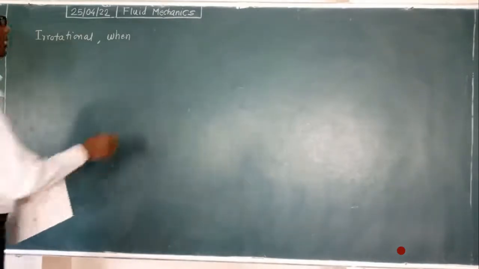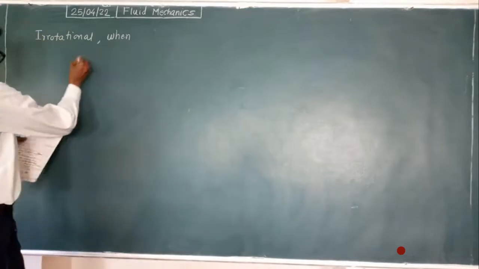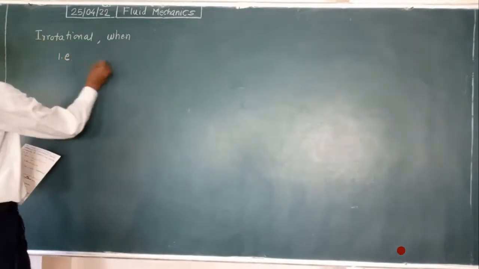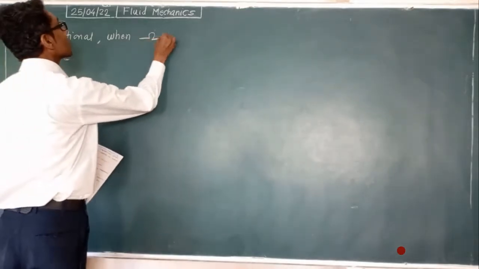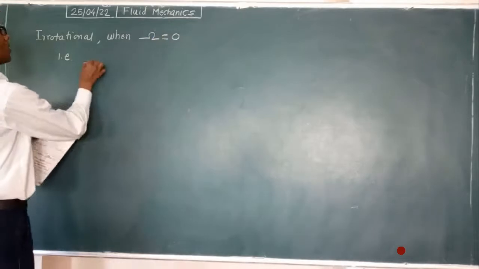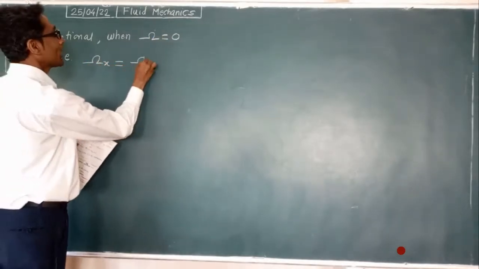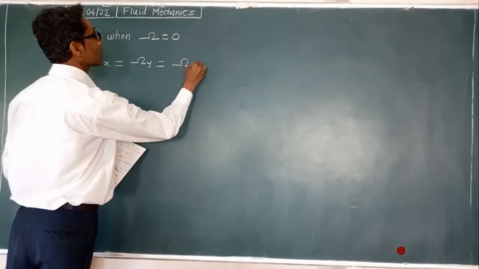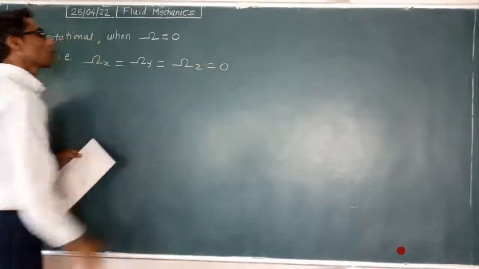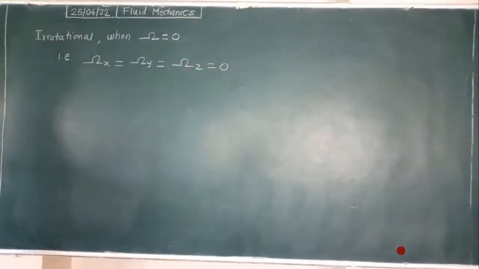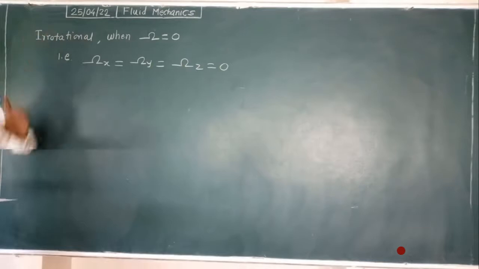Means what? Write down: vorticity along x direction, along y direction, along z direction, all should be zero. Then and only then we say the flow is irrotational.